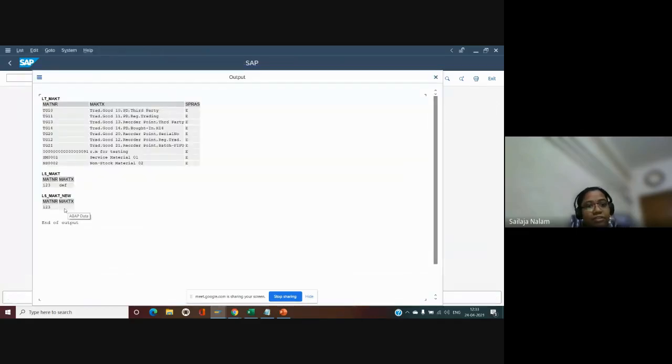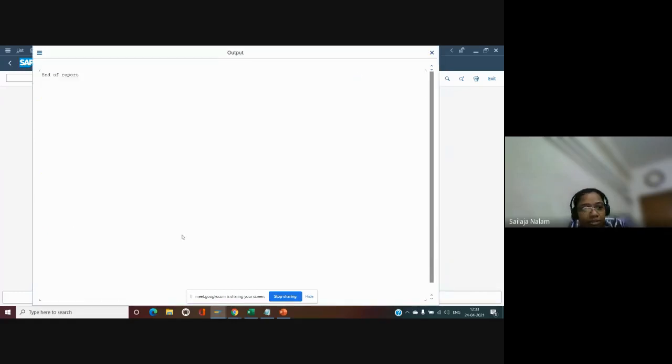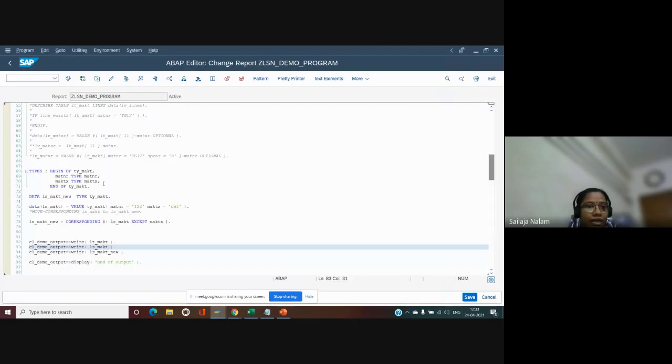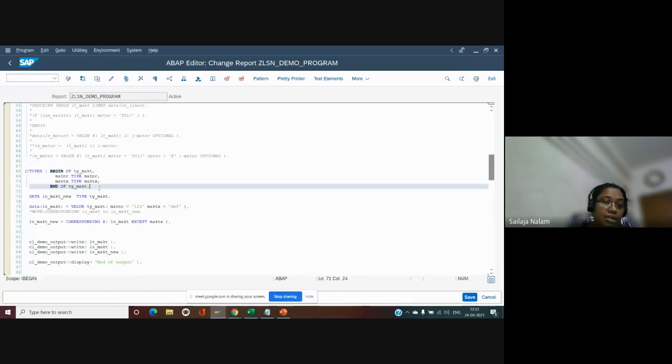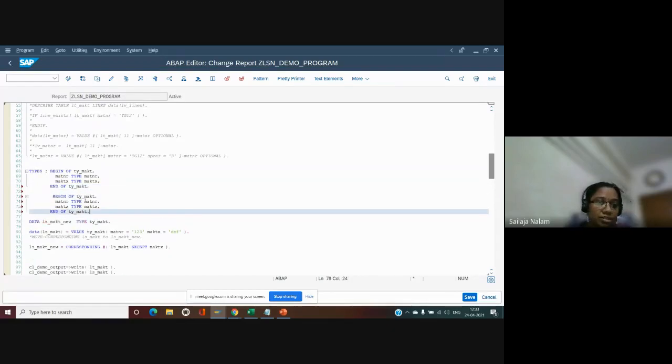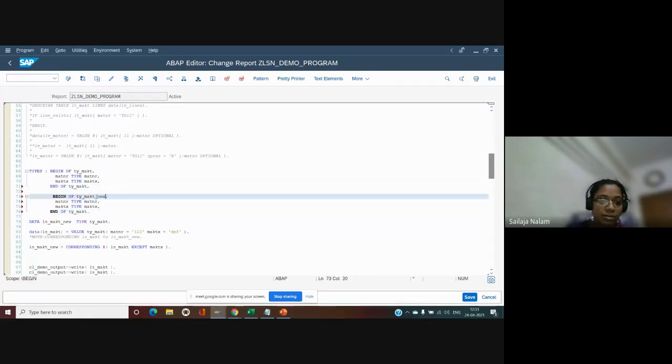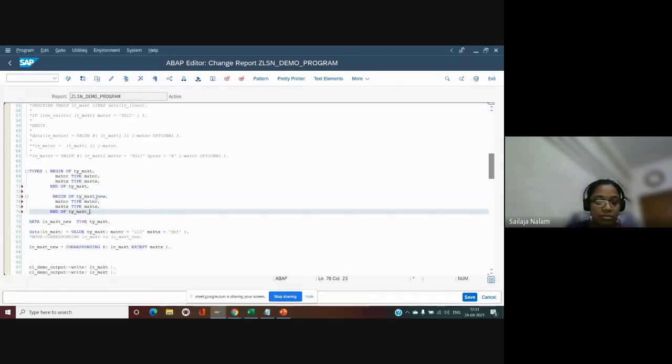So we did not have this MAKTX populated because we said don't copy it. And another one which I came across is, okay, there are some instances for us where the fields will not be having the same name.